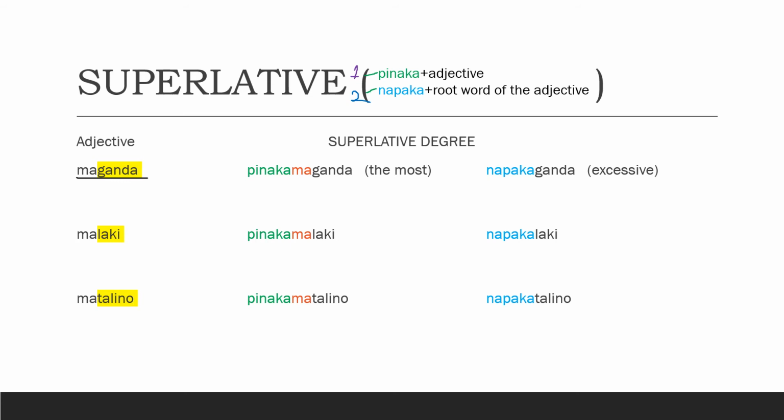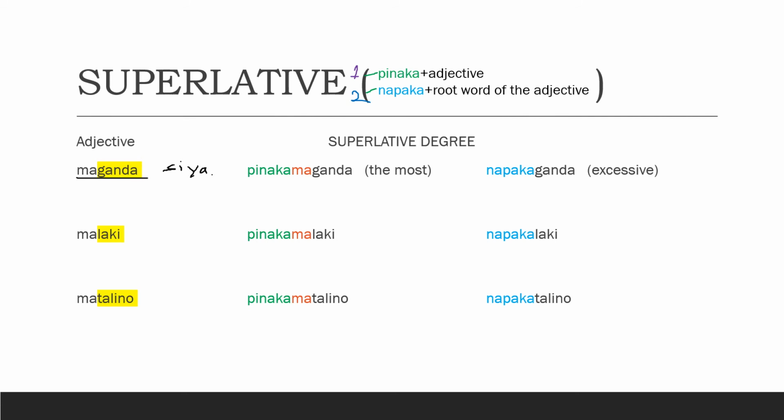If you want to create a sentence, let's try adding the pronoun siya. When we say maganda siya, what do you think is the meaning of that? Maganda siya means she's beautiful.